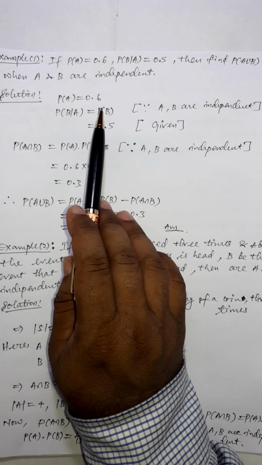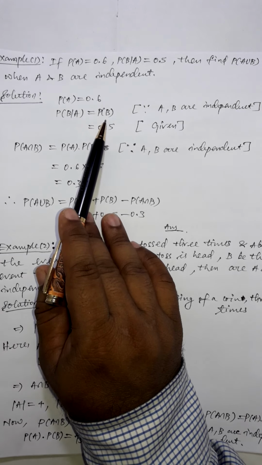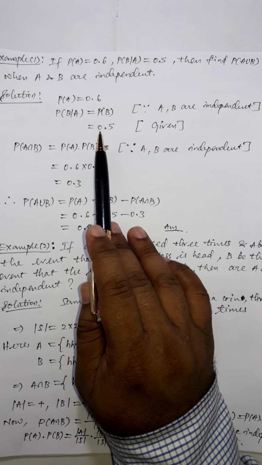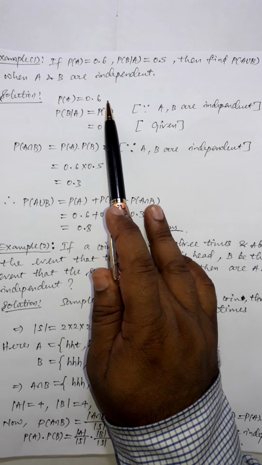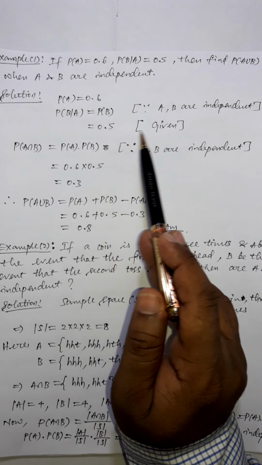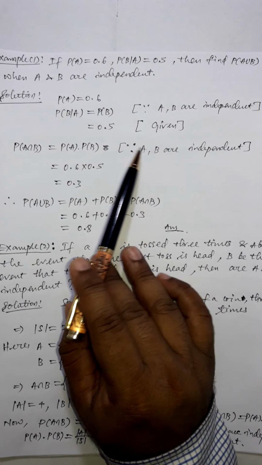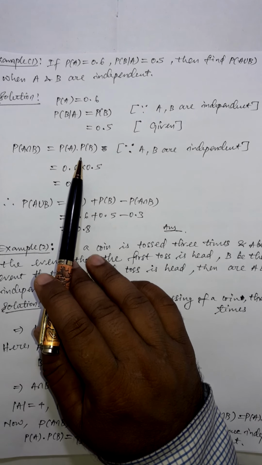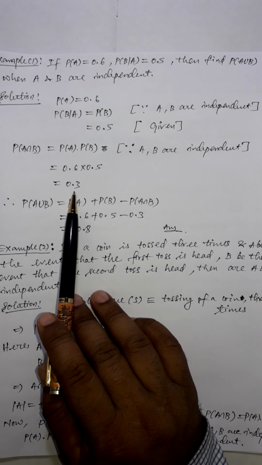Now as both are independent events, probability of B given A will be equal to probability of B by the definition of independence, which is already given as 0.5. So probability of A is given as 0.6, and probability of B is 0.5, which is given in the question. Since A and B are independent events, probability of A intersection B is equal to probability of A multiplied with probability of B. Now you put the values and multiply, you will get 0.3 as the value.